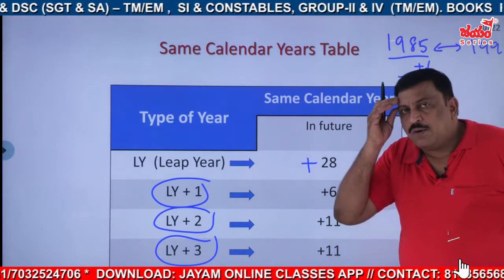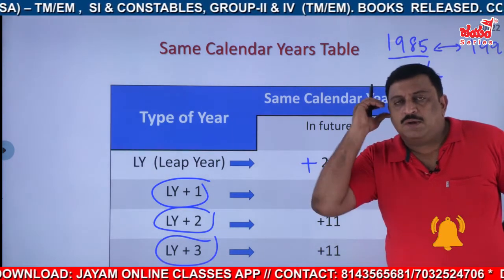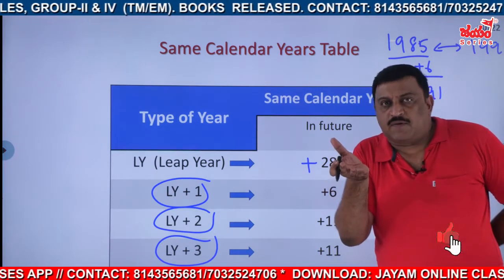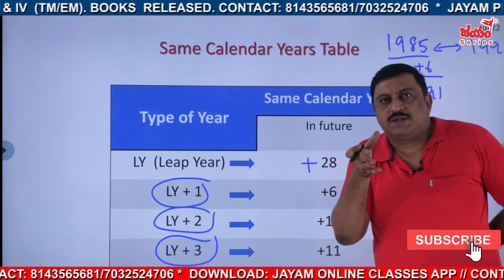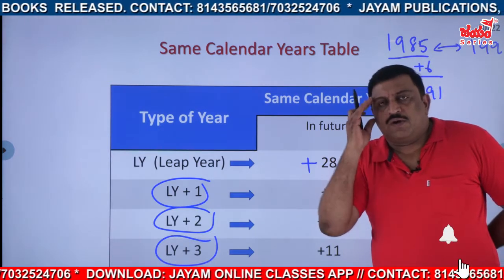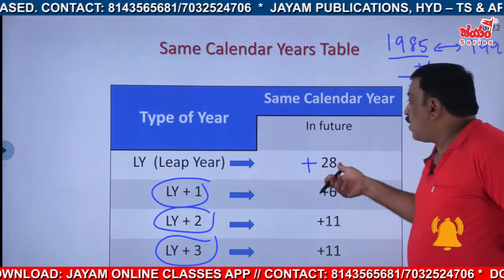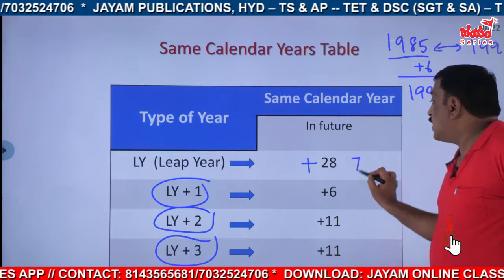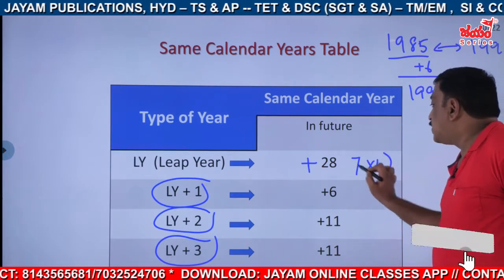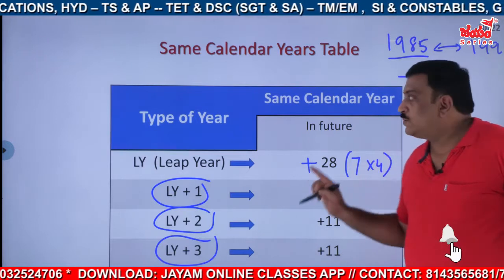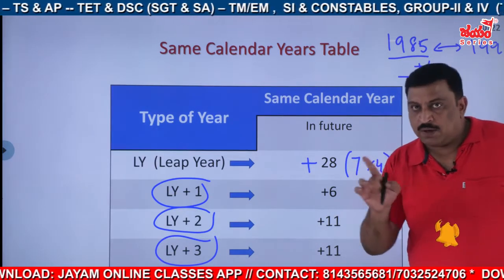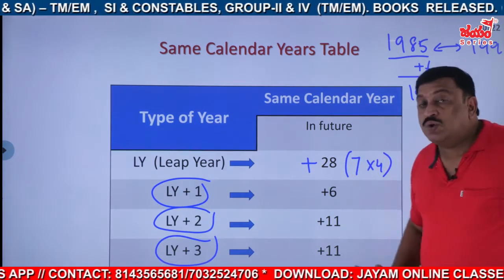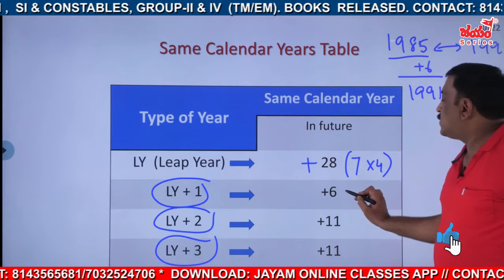And how to memorize this 28 years? You may think that it is 38 years, like that, after 1 year or after 3 months. If you revise this one again, definitely you should not make a mistake, that is 28. It is definitely the 7th table I said, and the 4th table is a must in this set. I said no. So 7 4 28, that's it. Okay, this will be understood now, right? You should not make mistakes there. Okay, leap year plus 1 is plus 6.